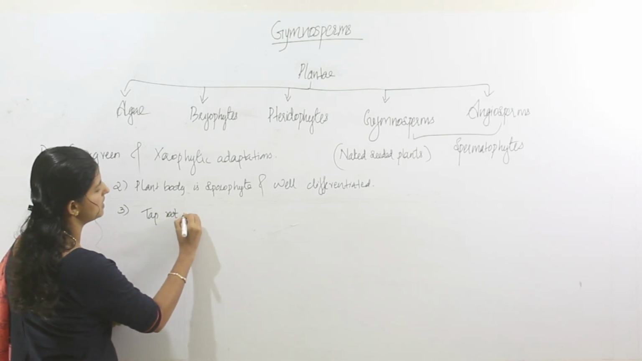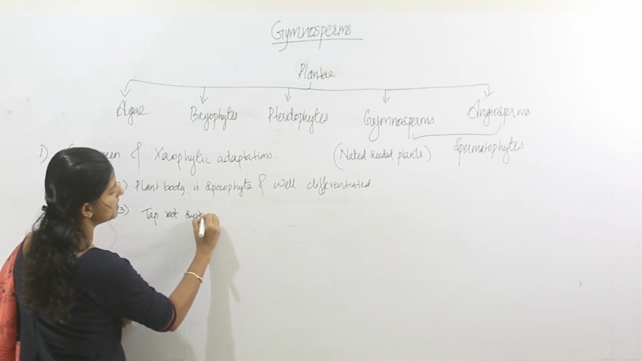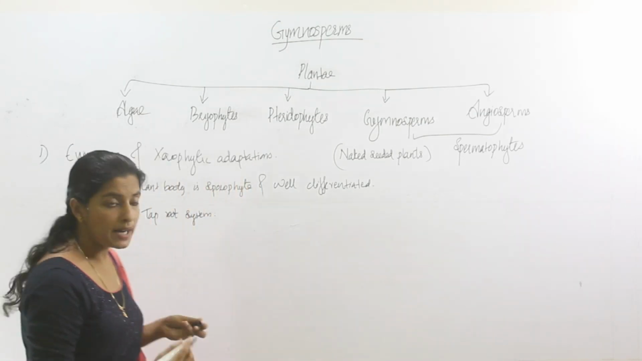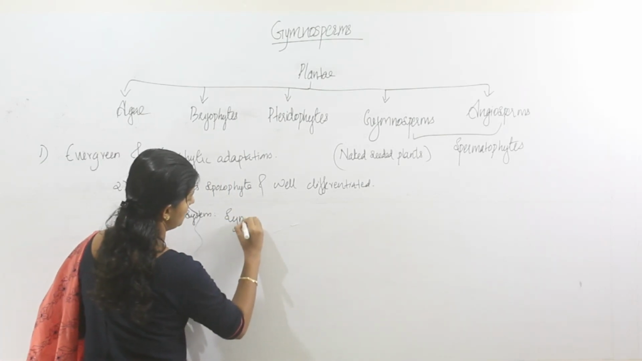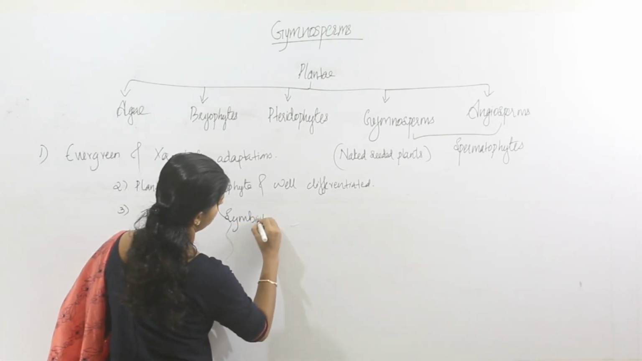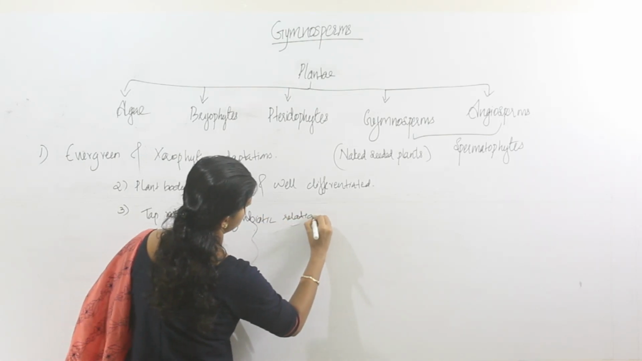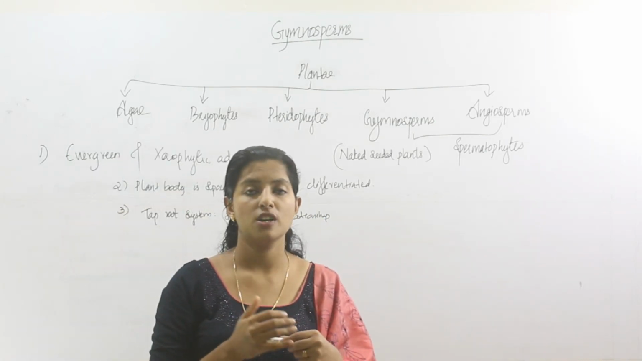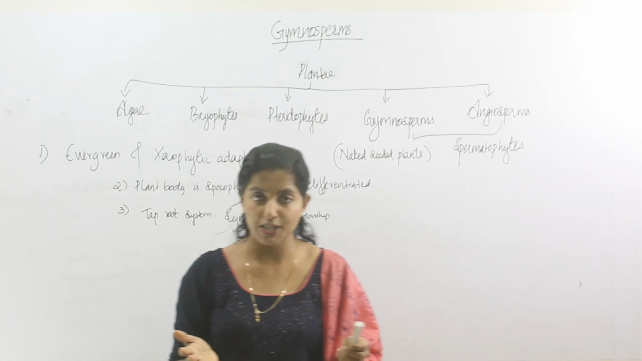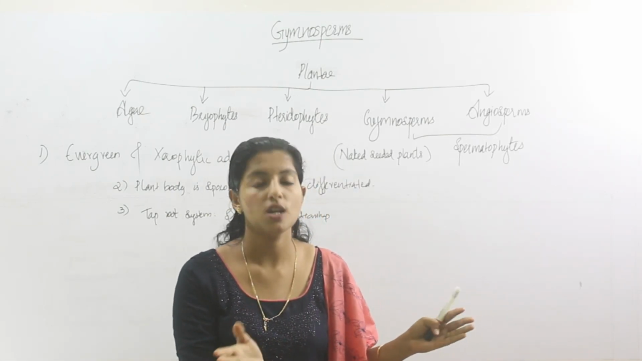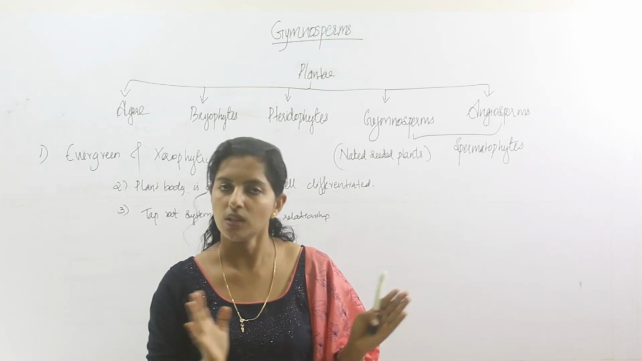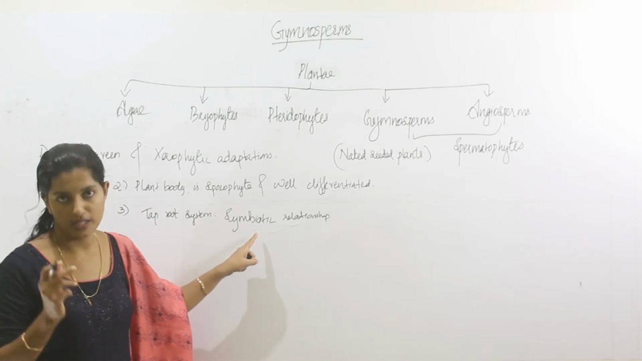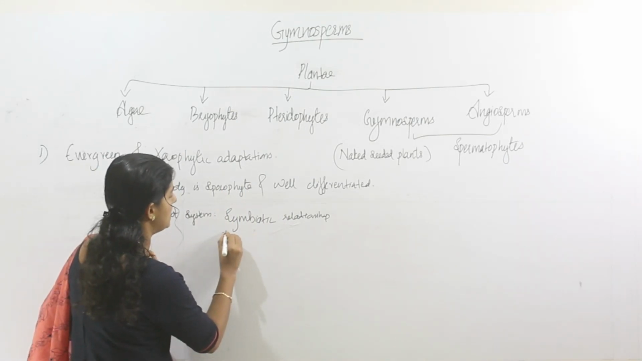The gymnosperms possess a taproot system, and in some genera, symbiotic relationships are present. What do you mean by symbiotic relationship? A symbiotic relationship means it is a mutual relationship. In symbiosis, both organisms are benefited. The first example of a symbiotic relationship found in gymnosperms is present in Cycas.